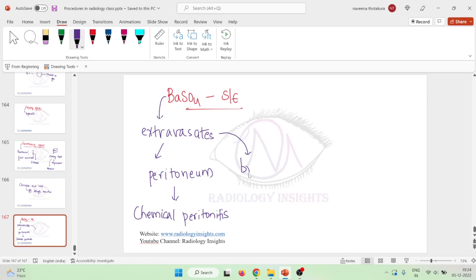It can also extravasate into the bronchial tree, or into the urinary tract. When it extravasates into the bronchial tree or urinary tract, it will result in inflammation.